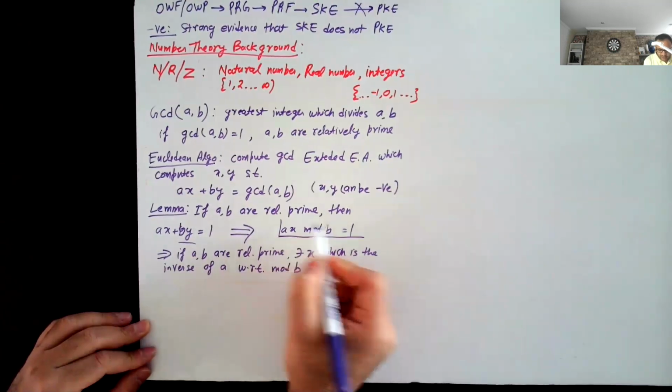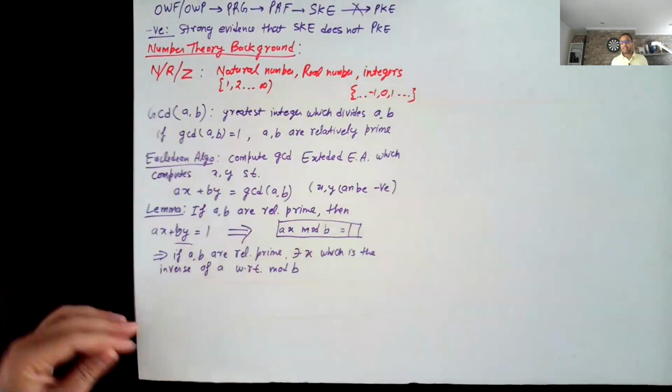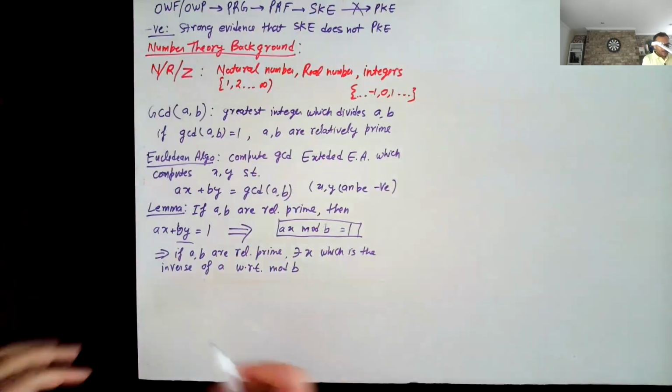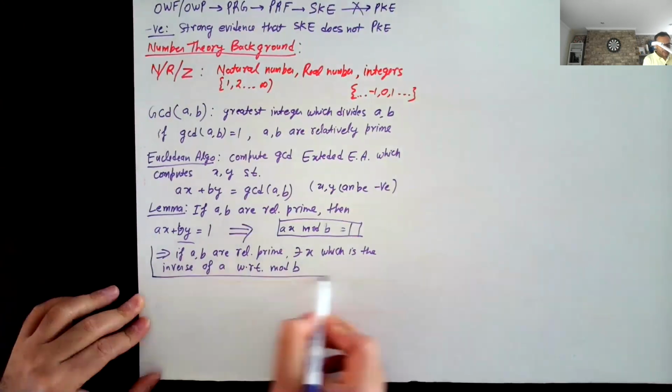So if you look at this equation, then x can be called the inverse of a because ax equals just 1. And this is a very nice observation.